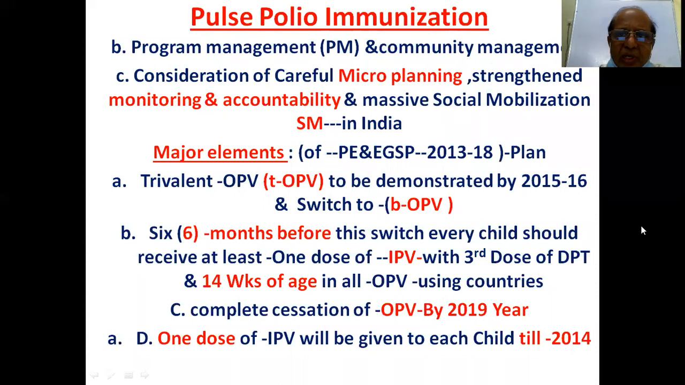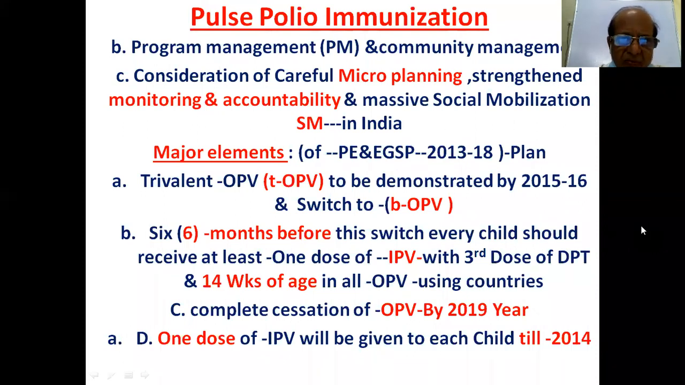Then program management and community management should be there, such as pulse polio immunization. This involves careful micro-planning, strengthening of monitoring, accountability, and massive social mobilization. Micro-planning means reaching the doorsteps of the needy person. Strengthening monitoring means checking whether the vaccination is reaching properly and is appropriately given or not. Accountability means somebody should be responsible. Social mobilization is done with the help of volunteers in the villages.